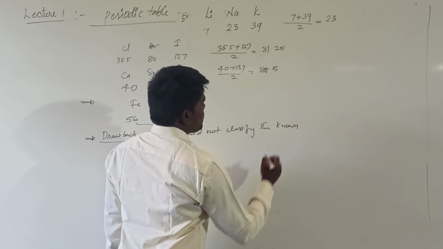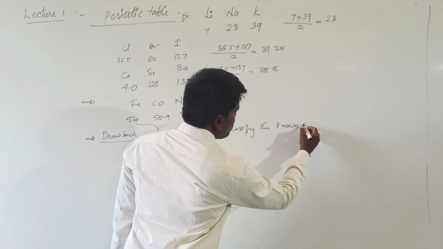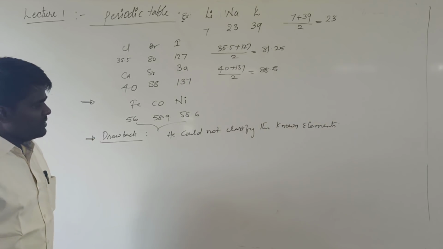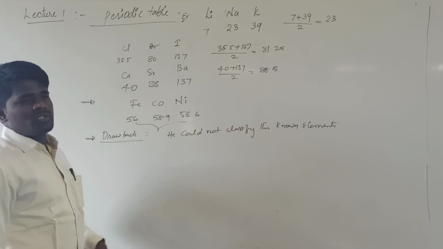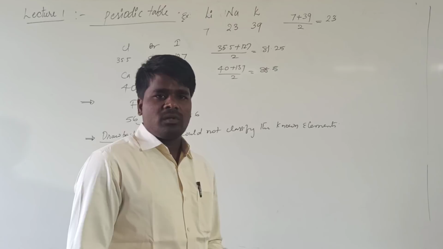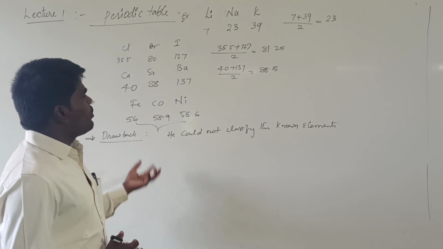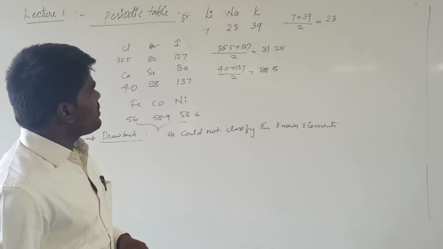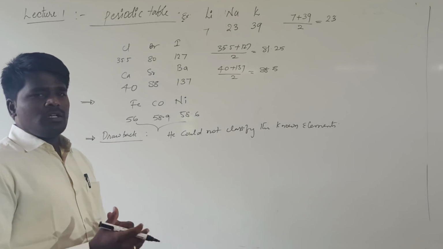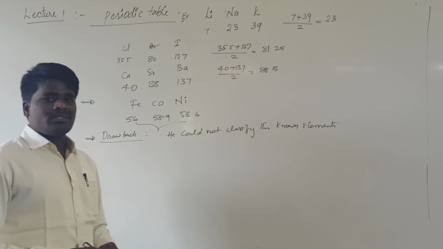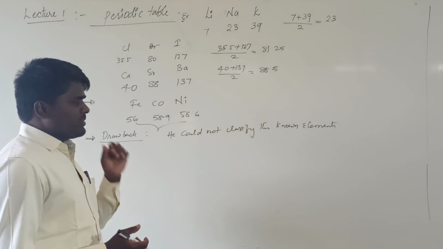This was not applicable for all the known elements at the time of Dobereiner. If you are proposing a particular rule or principle, that should be applicable for all the elements. It was applicable for only a few triads. It might be a coincidence. Because of that, it was ruled out as it cannot be applicable for all the elements.